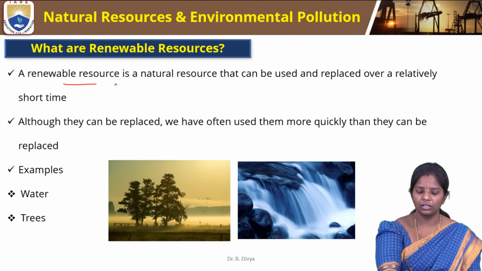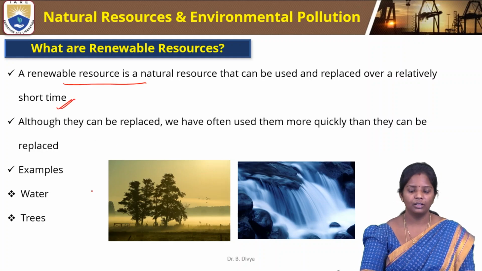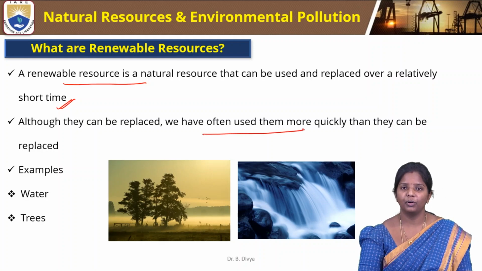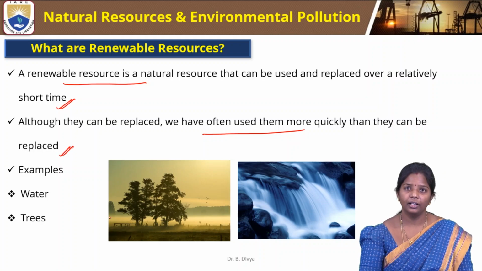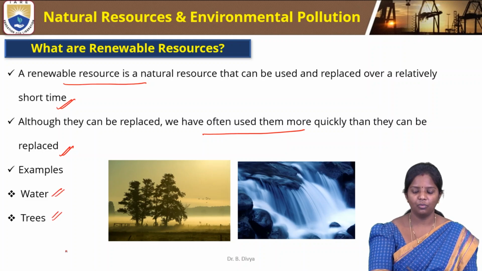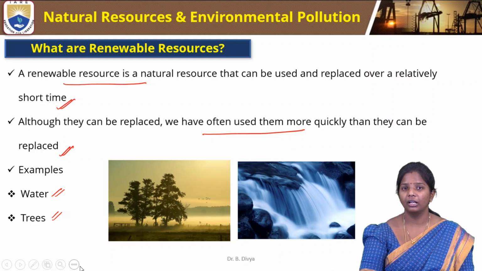Then natural resources under renewable resources can be used and can be replaced within a shorter time. But even though they can be replaced, if we keep on using the natural resources more and more, they get depleted. So we have to be careful and manage properly while using natural resources. Examples are trees and water, which we are using more quickly than they are forming.